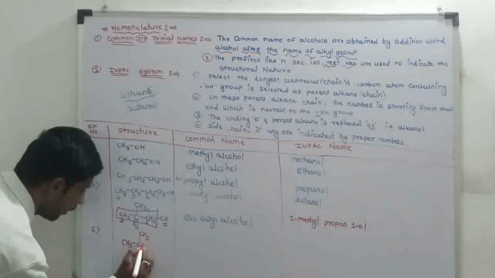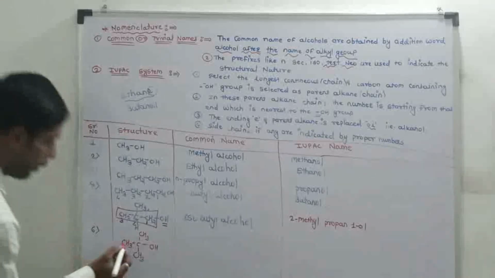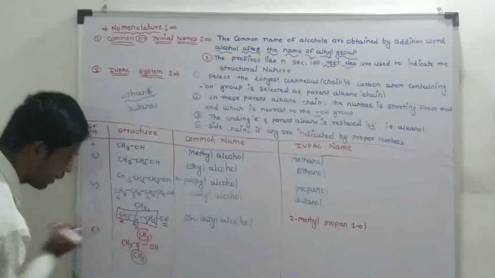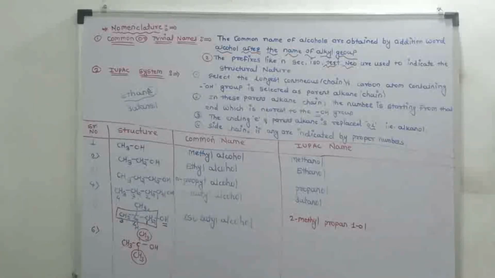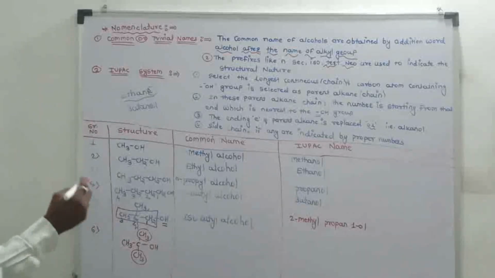Next example, number 6: CH3, C, CH3 and OH. In the common name system, this carbon is attached to two other carbon atoms. Add the word alcohol after the name of the alkyl group.